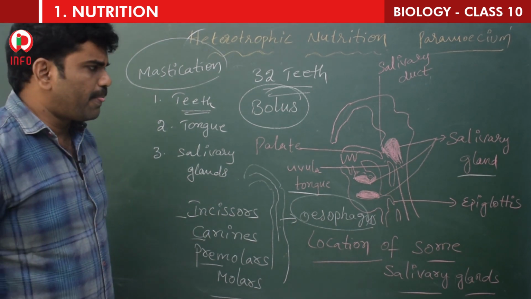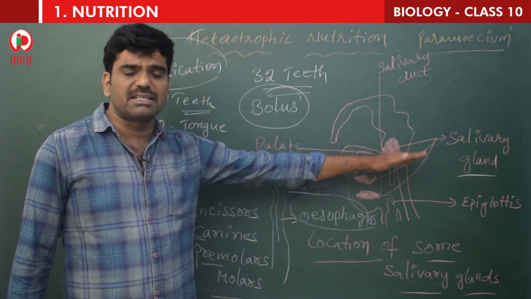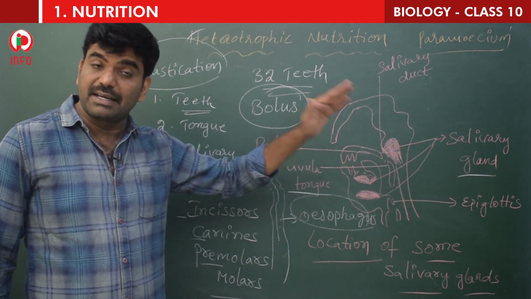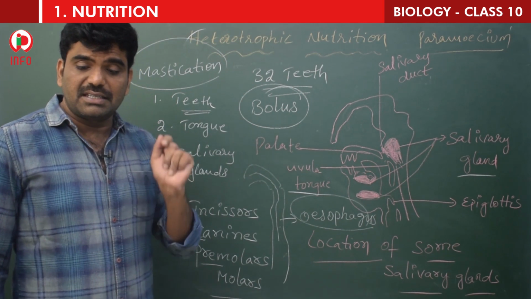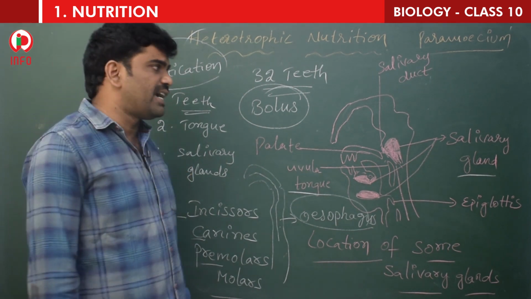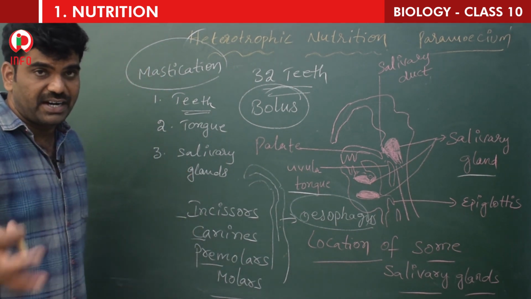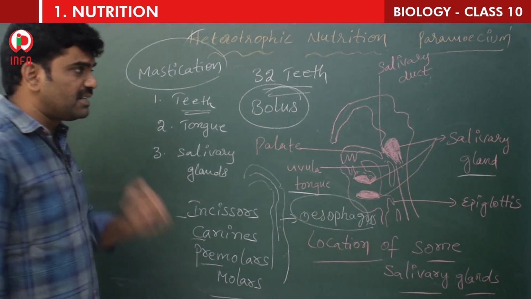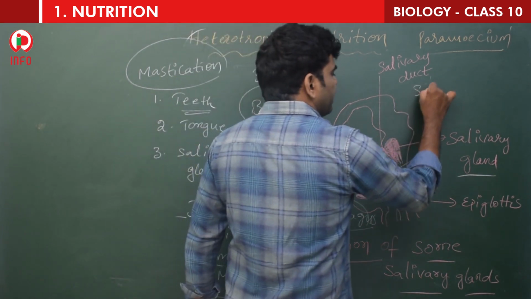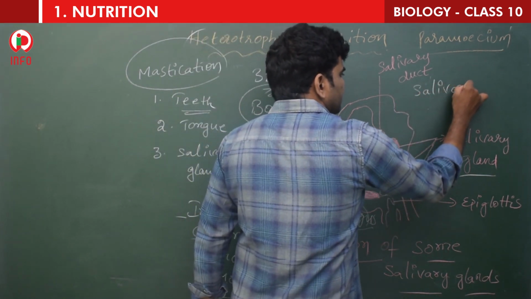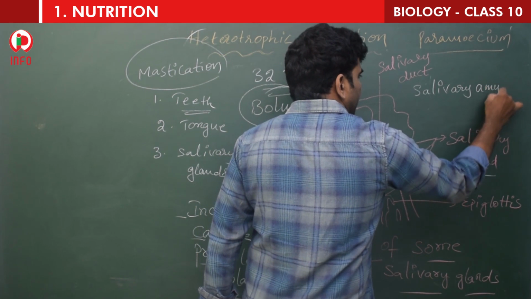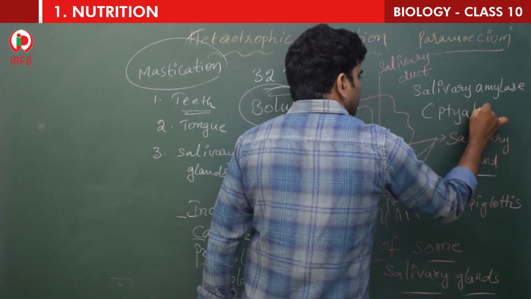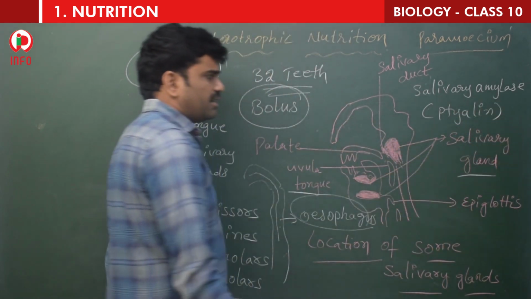So here the saliva is secreted by 3 pairs of salivary glands in the mouth. Saliva mainly contains an enzyme. Now the enzymes are starting, children. In the mouth, one enzyme is present in the saliva, that is called salivary amylase, which is also called ptyalin.